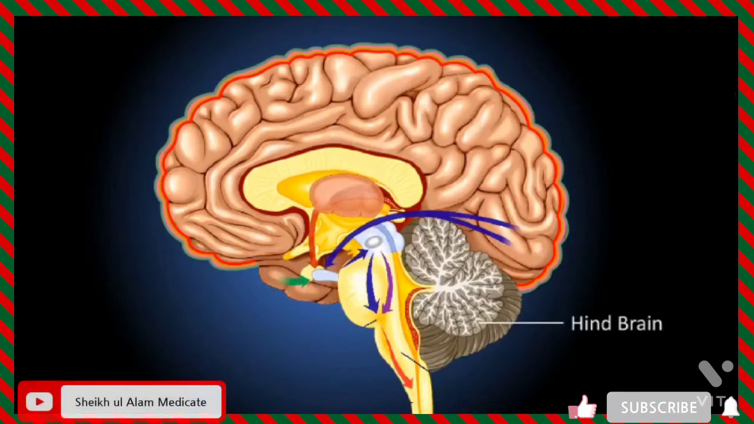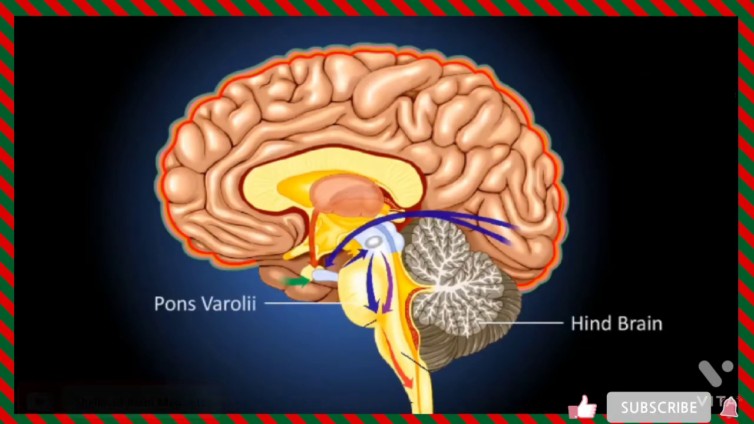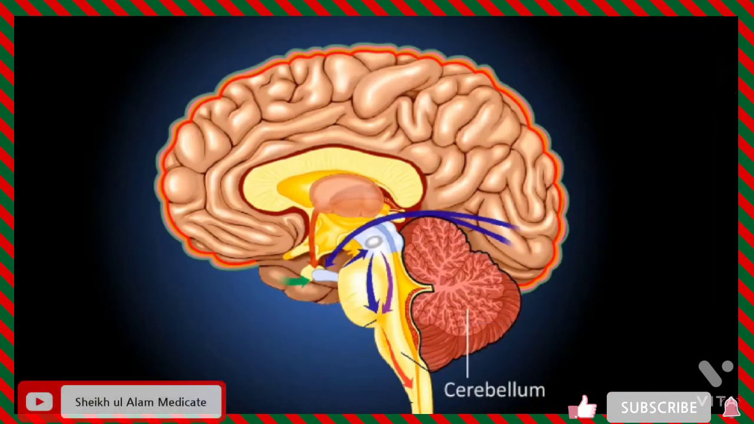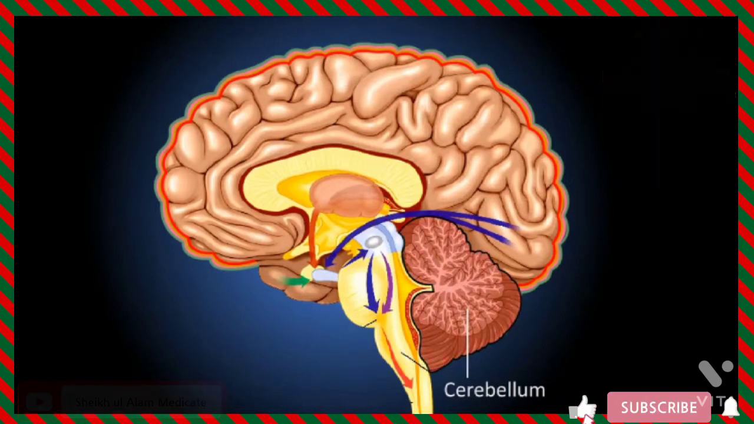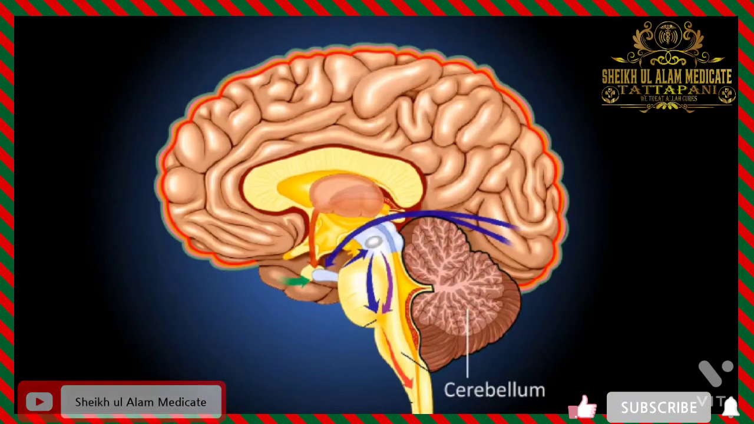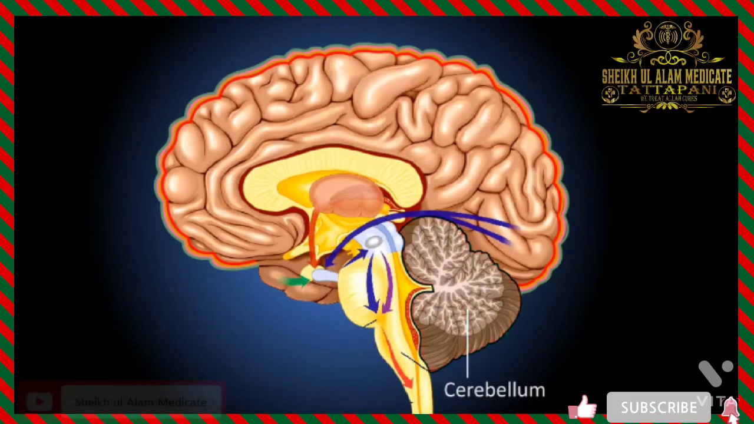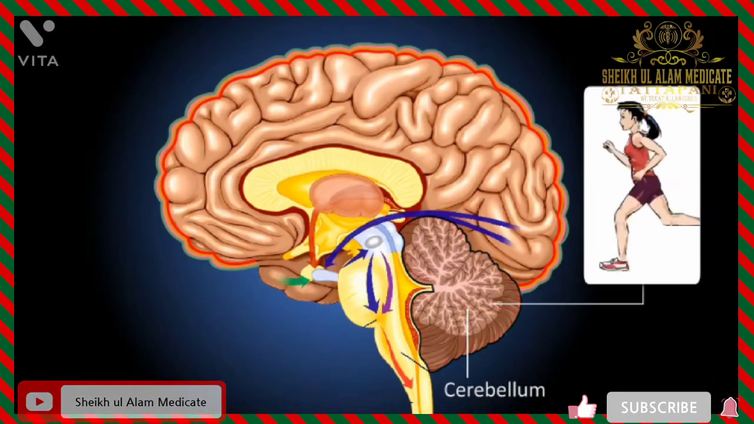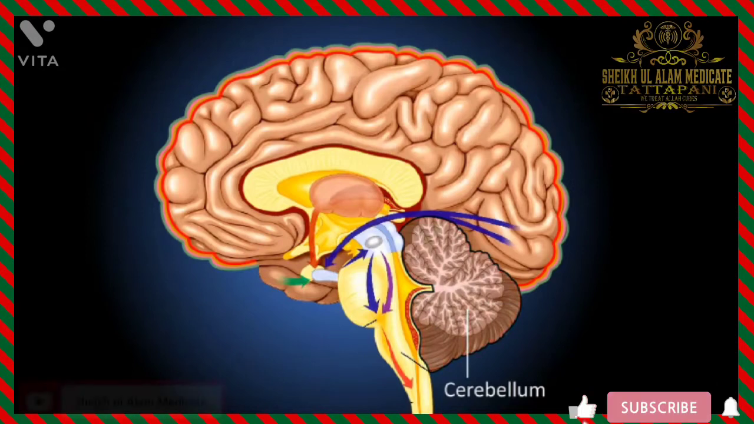Hindbrain. It is formed of 3 parts: pons varoli, cerebellum, and medulla oblongata. The cerebellum is the second largest part, present below the occipital part of the cerebral hemisphere. It controls equilibrium and posture. The cerebellum controls rapid muscular activities such as running, typing, talking, etc.